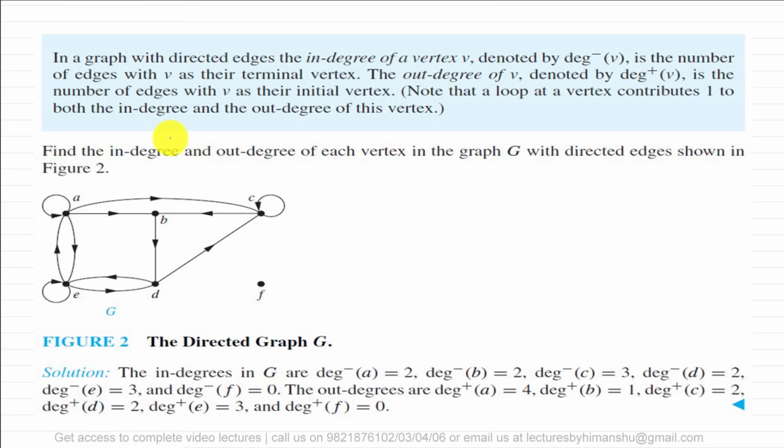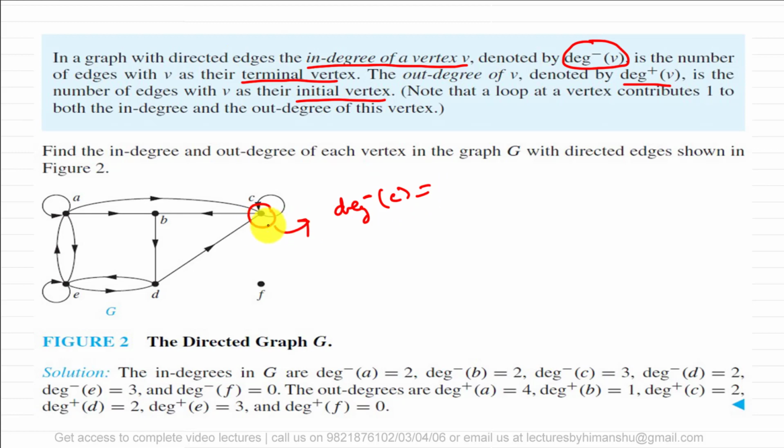Here in this diagram they are saying, in a graph with directed edges, the in degree of a vertex v, denoted by d minus, is the number of edges with v as their terminal vertex, and the out degree of v, denoted by d plus, is the number of edges with v as the initial vertex. Okay, they are just telling what the in degree and out degree are. Now for example, what is the in degree of this vertex C? In degree is represented by d minus.